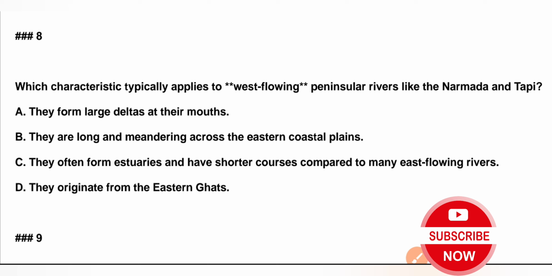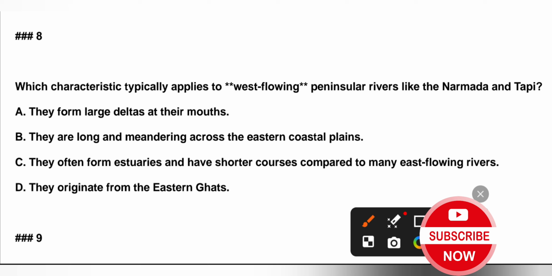Number 8. Which characteristic typically applies to western flowing peninsular rivers like Narmada and Tapti? A. They form large deltas at their mouths. B. They are long and meandering across the eastern coastal plains. C. They often form estuaries and have shorter courses compared to many eastern flowing rivers. D. They originate from the Eastern Ghats. Correct answer is option C.